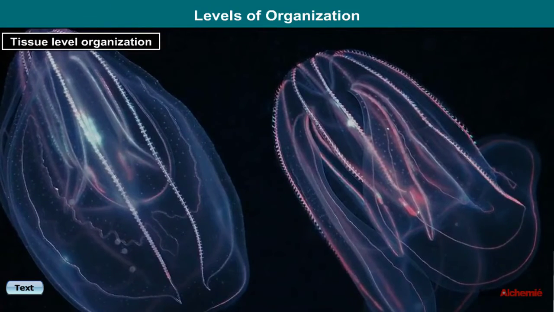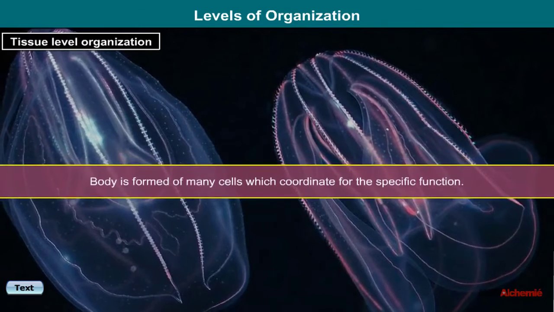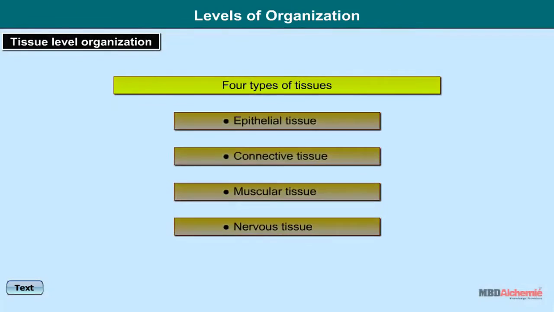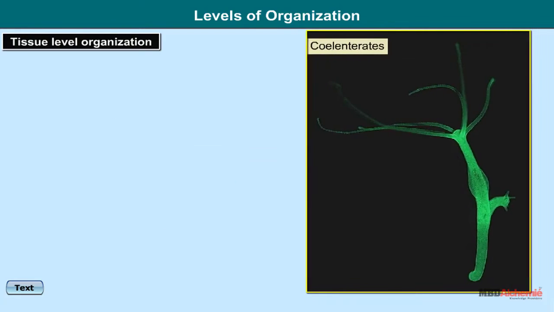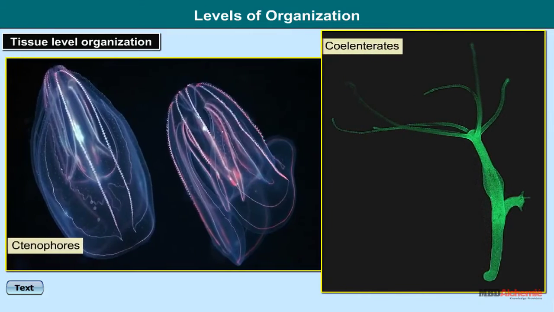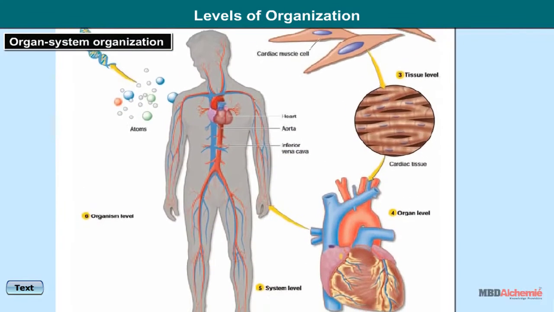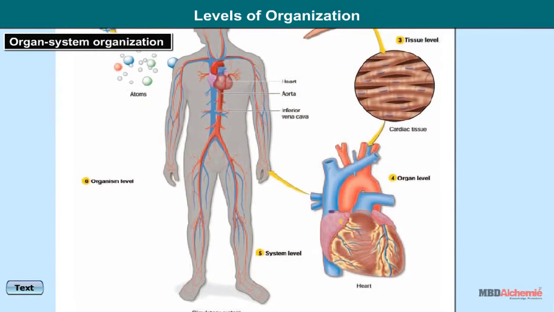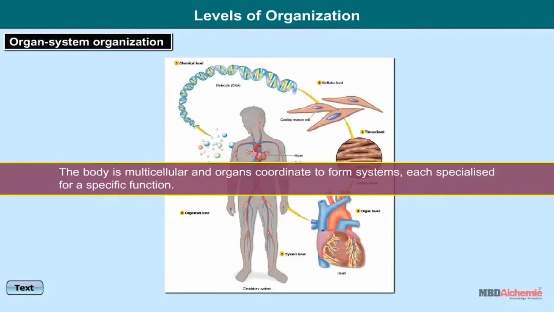Tissue level organization. The animal body is formed of many cells which coordinate for the specific function and form four types of tissues, that is, epithelial tissue, connective tissue, muscular tissue, and nervous tissue. For example, coelenterates like hydra and ctenophores. Organ system organization. The body is multicellular and organs coordinate to form systems, each specialized for a specific function. For example, from roundworms to mammals.